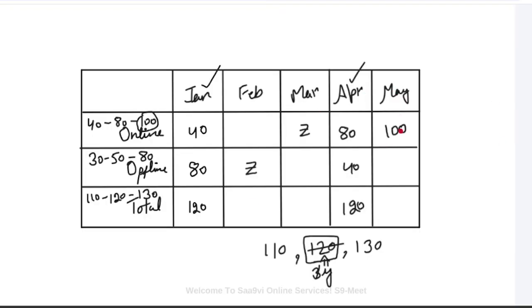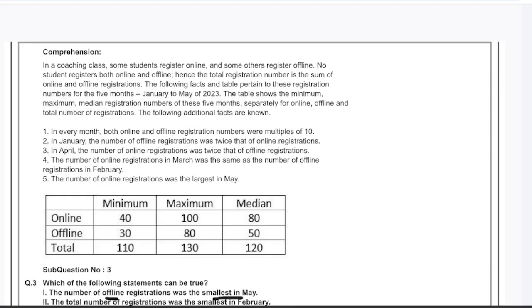Now May online is 100, maximum can go up to 130. So this can be 10, 20, 30, but offline minimum can be 30. That means it can't be 10, 20. The only possibility is 30. That means May registration is also 130. This means in my question, the number of offline registrations was smallest in May. This is right. Now let's check for February.